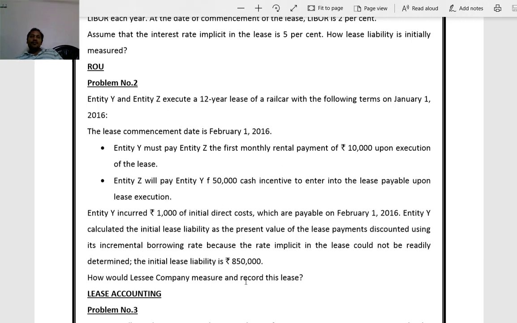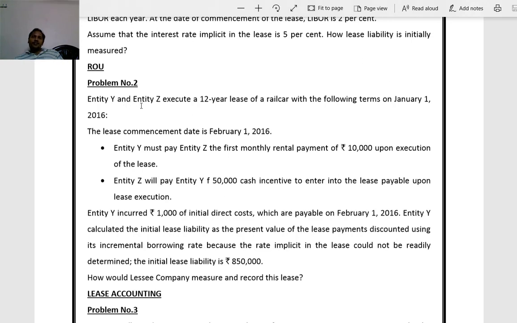The initial lease liability is 8,50,000 rupees. How would the lessee company measure and record this lease? The initial lease liability, he himself is saying 8,50,000, so straight away we will consider 8,50,000. Then we will go through the information once again.